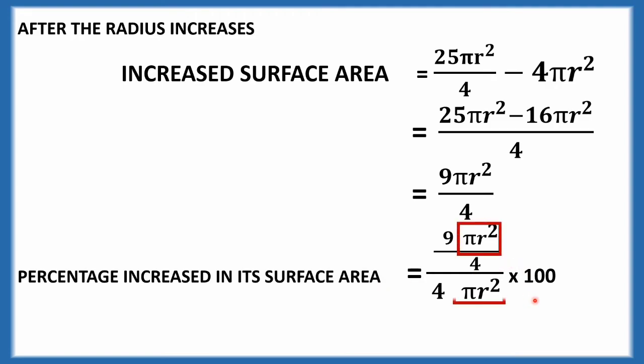Here the pi r square terms are common, so these get cancelled. Then simplify 100 by 4, that is 25. Multiply 9 into 25, we get 225 by 4 percent. After dividing 225 by 4, we get 56.25 percent. So the percentage increase in surface area equals 56.25 percent.